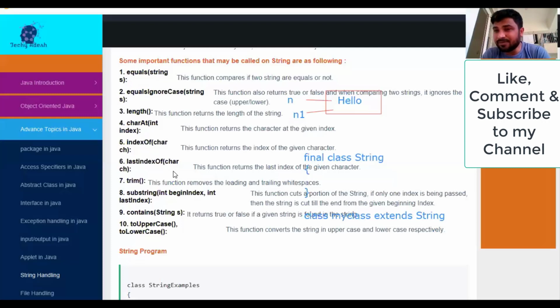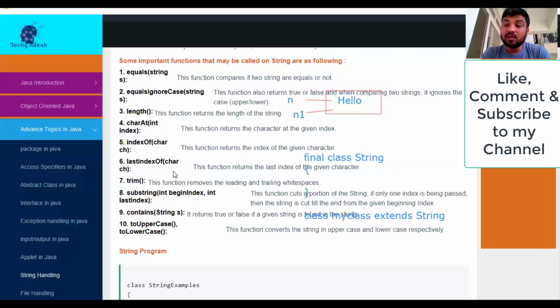In this example, if I call the function with hello.indexOf('e'), what does it return? What is the index of e in hello? It's 1, because the index starts from 0. H is at index 0 and e is stored at 1, right? The index of e is 1. Clear? Any doubt? No, sir.